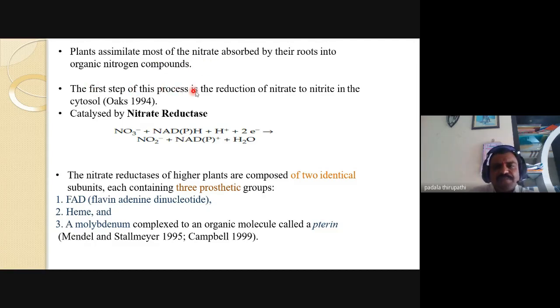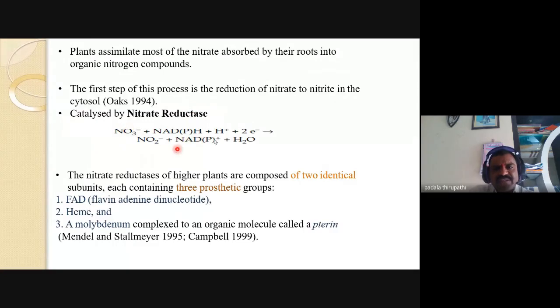The first step of this process is the reduction of nitrate to nitrite in the cytosol. This step was first identified by Oaks in 1994. Oaks is a scientist who observed the nitrate reduction process in the cytosol, catalyzed by nitrate reductase.